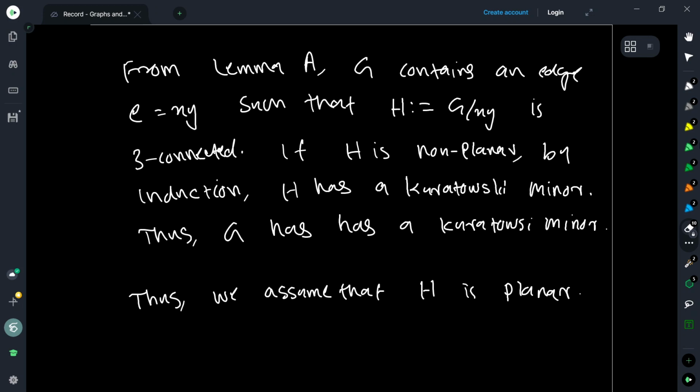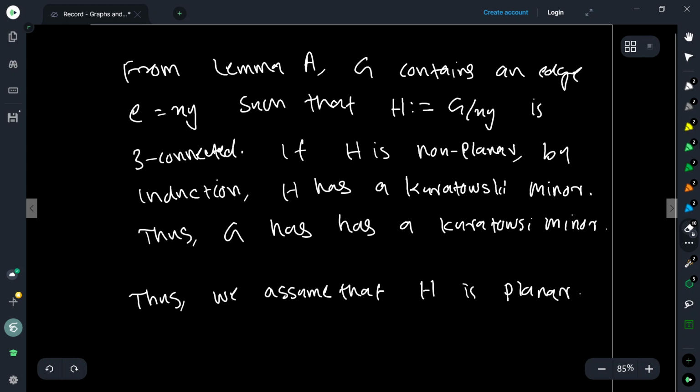So using induction, it will have a Kuratowski minor. Therefore, we can assume that after the contraction, we get a graph which is planar. So we found a graph which is 3-connected, which is non-planar. I contracted an edge and I get a graph which is planar. Fine.